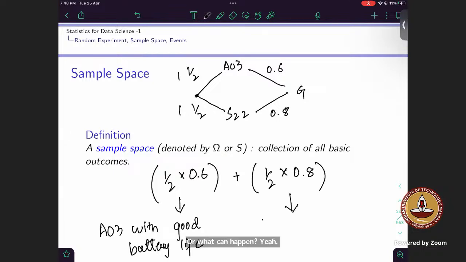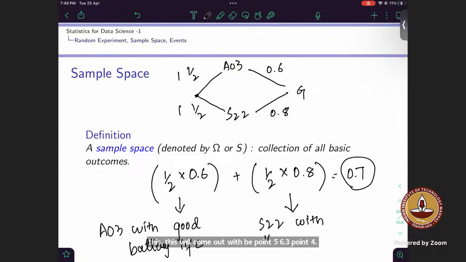Probability, this will be S22 with good battery life, right? So these are the only two cases in which I will get good battery life, right? So when you solve this, this will come out to be 0.3 plus 0.4. This will be 0.7. Okay. So this is your total probability. The probability of having a good battery life is 0.7.